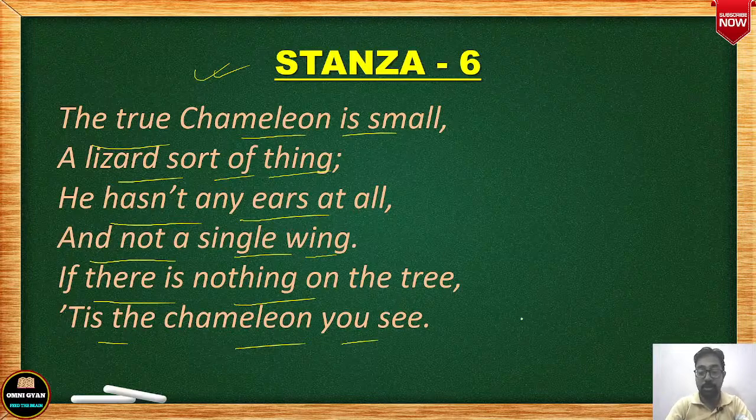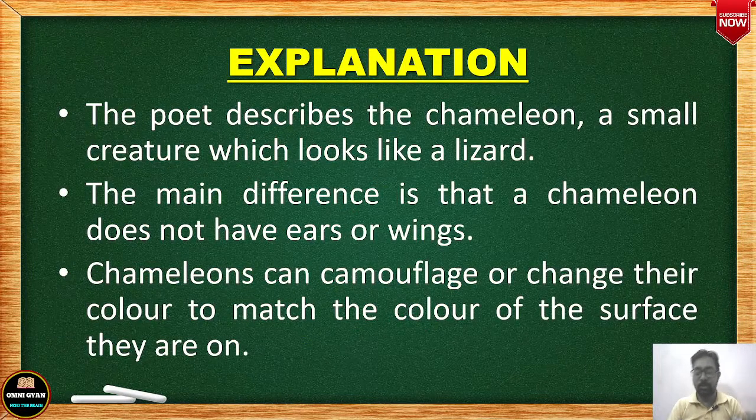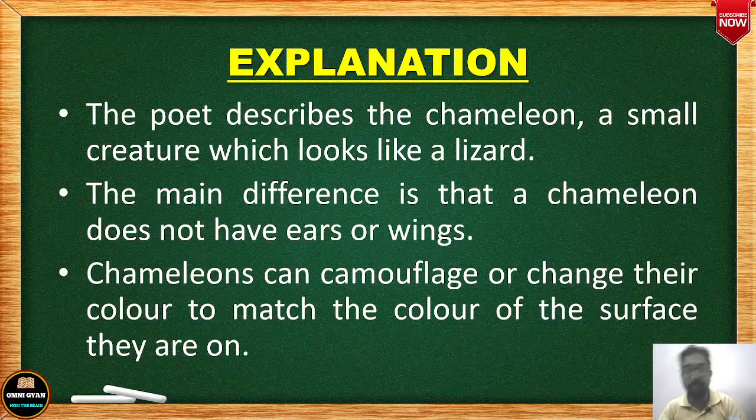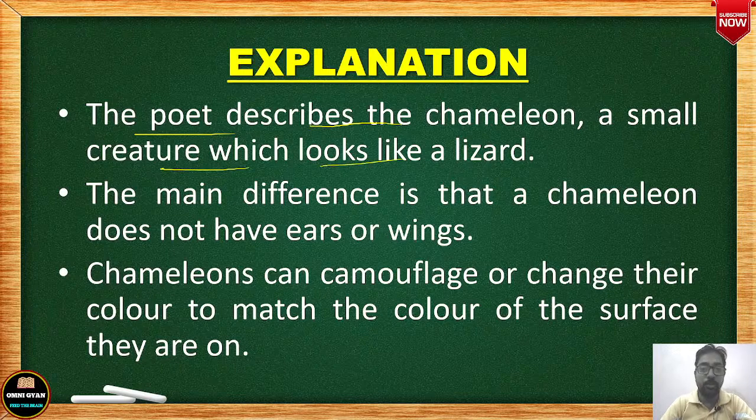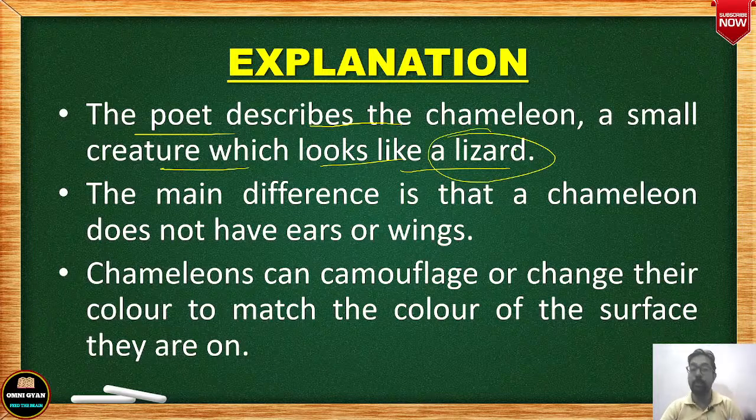तो इसका एक्सप्लेनेशन आगे देखते हैं. इसका एक्सप्लेनेशन बहुत ही इजी है. The poet describes the chameleon, a small creature which looks like a lizard. तो चैमेलियन जो है वो किसकी तरह दिखता है? वो दिखता है एक छोटा सा लिजर्ड जैसा. You see, chameleon looks like lizard only. So it's a very small creature that looks almost like a lizard.